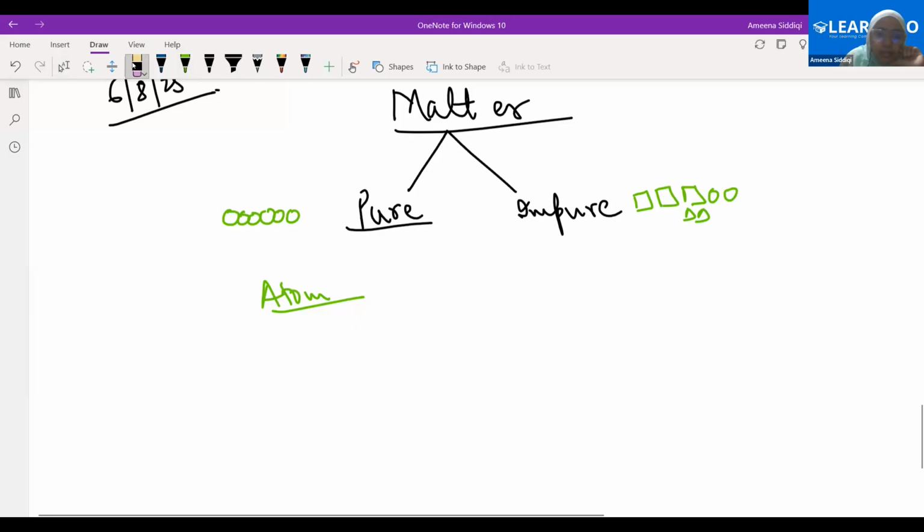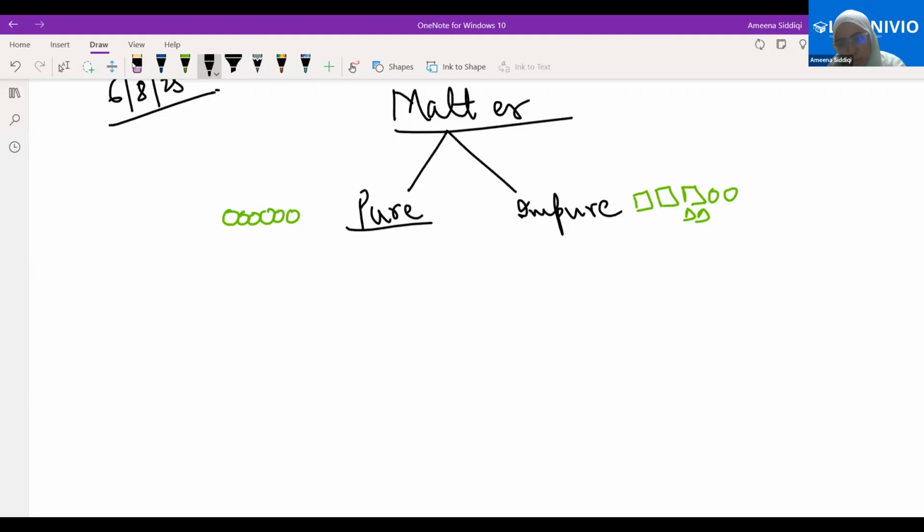Ma'am, can I repeat once more? Yeah, I can. What we are saying in simple words, if the matter is pure, that means it is made up of one kind of particles. That is the chemical composition of that matter. What is the chemical composition in that case? That all the particles are same. If the particles are different in case of impure matter, that is again the chemical composition. Clear? Chemical composition simply refers to how the matter is composed.